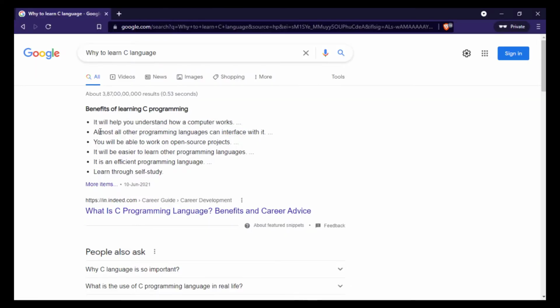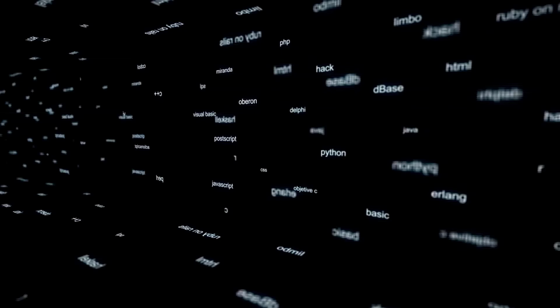The second point is that almost all other programming languages can interface with it. Yes, it is true. Every other programming language is similar to it, or can interface with it. Why? Because many different languages are made using the help of C language. Like C++ is an extension of C language, but still many functions are the same. Similarly, Java has many functions that are the same as in C language. Python is a little bit different, but still the programming concepts are the same. So that's why we say that almost all other programming languages can interface with it.